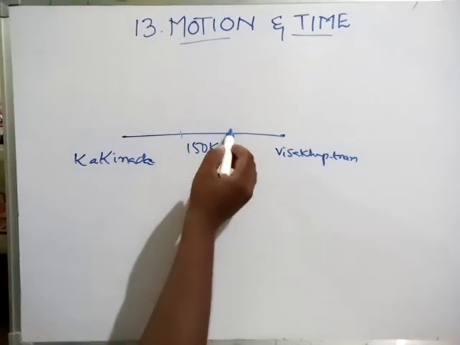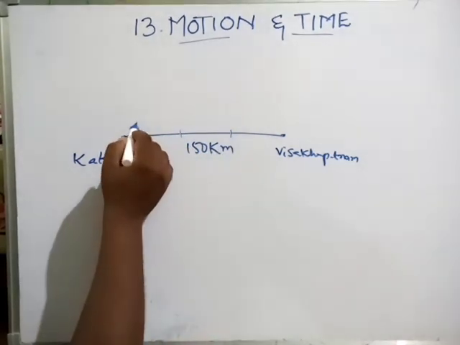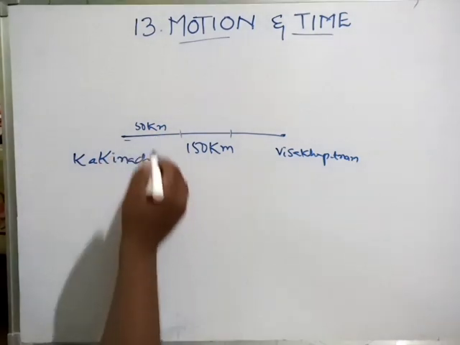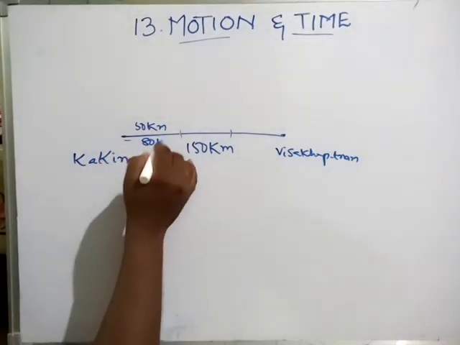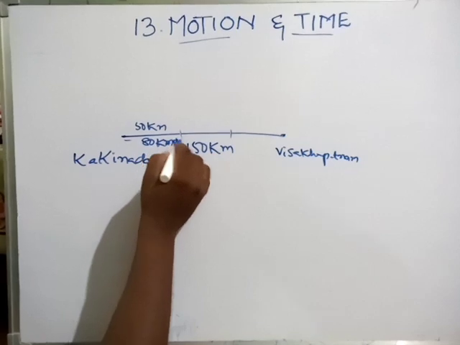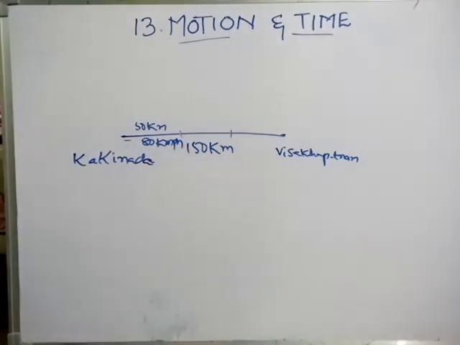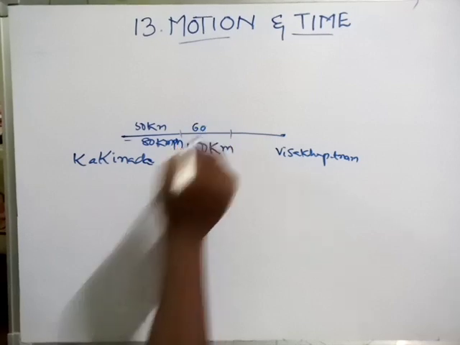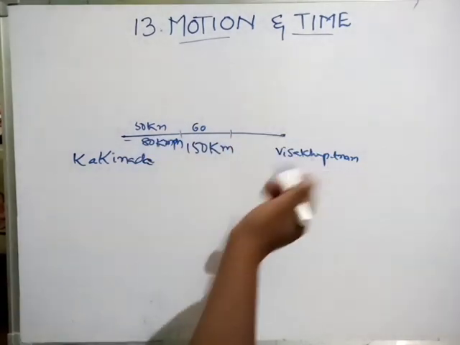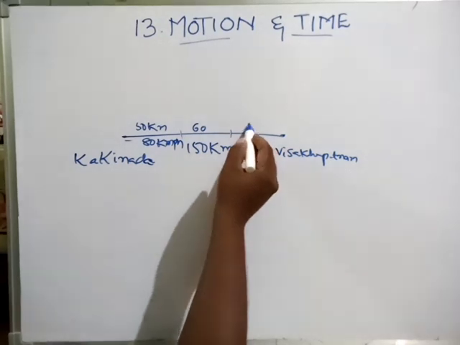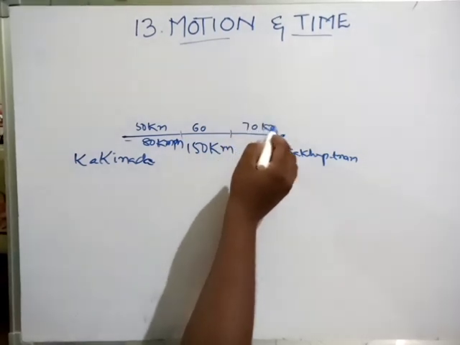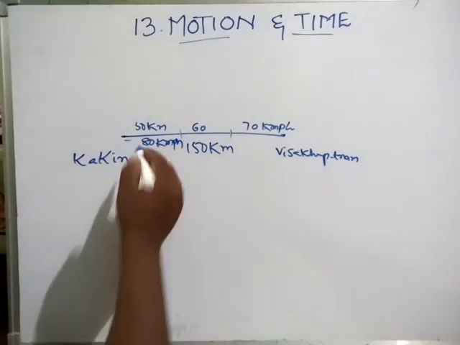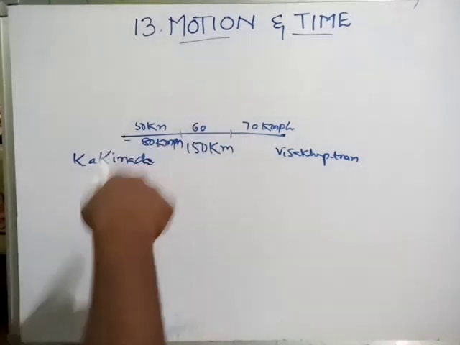For the first 50 kilometers, it maintains 80 kilometers per hour. For the next 50 kilometers, 60 kilometers per hour, and for the remaining last distance, 70 kilometers per hour. So different speeds are maintained by that car.